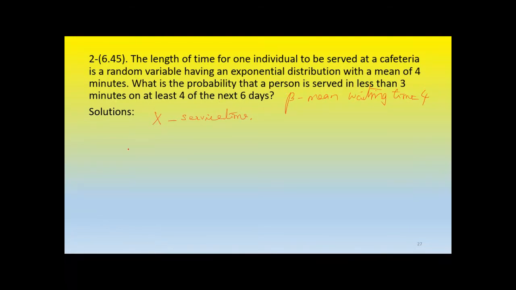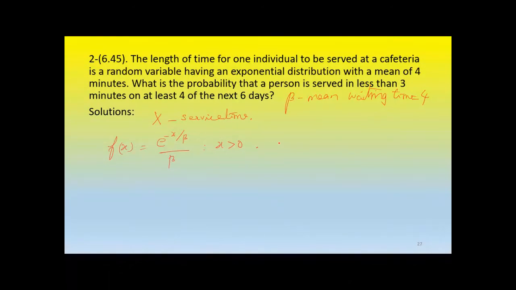So what is the formula for exponential distribution? From gamma distribution, when you put alpha equal to 1, you will get this formula, e raised to minus x over beta, for x greater than 0. From the formula of f of x of gamma distribution, if alpha is equal to 1, you will end up with this formula.